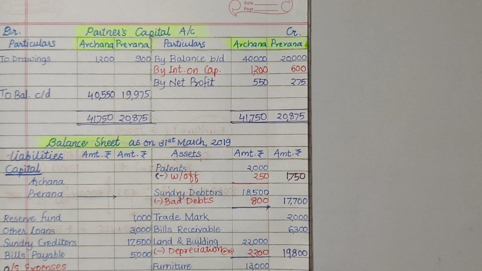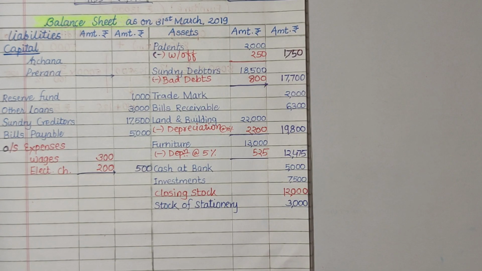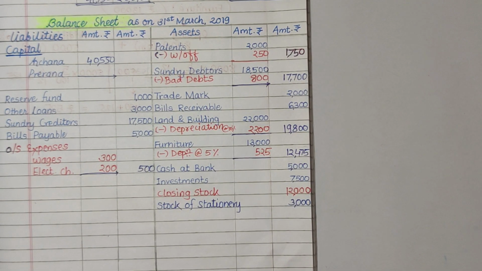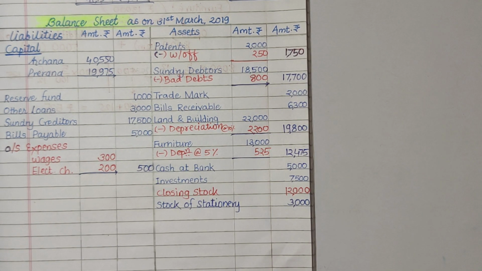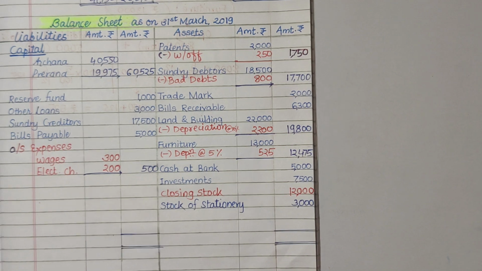Closing balance of Archana is rupees 40,550 and the closing balance of Prerna is rupees 19,975 and the total is 60,525 and the balance sheet tallies at rupees 87,525.